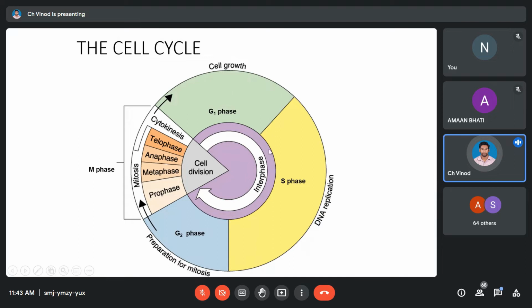So now the interphase is again divided into three more phases. Number one is G1 phase, where the growth of the cell happens, which means the cell will be formed newly. So it has to grow, it has to develop. So it will be doing all its cellular functions properly, and it will be metabolizing activity. And on top of that, it will be growing up. The growth is determined in terms of size. Okay, so the cell will be attaining a size here. Very good. After the cell attains a specific size, now starts our so-called reproduction process.